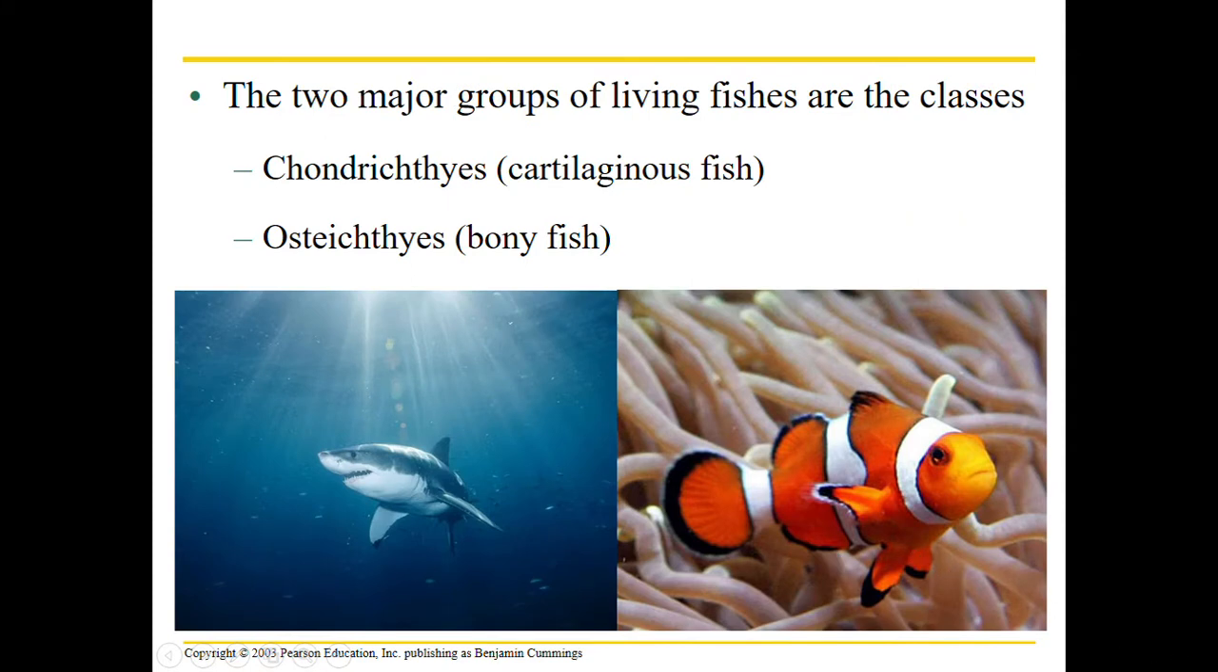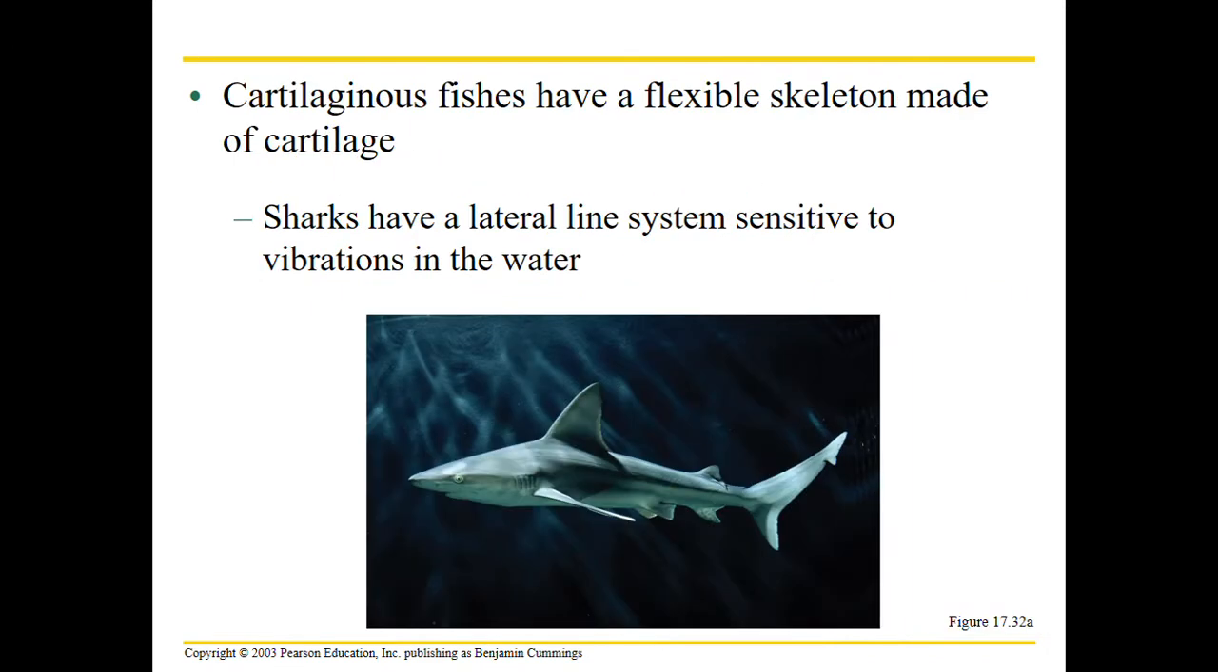After the jawless, the two major groups of fish were chondrichthyes, the cartilaginous fish like sharks, and osteichthyes, the bony fish. So osteo stands for bone. Clownfish are an example. Interesting with clownfish, the smaller ones are males, and there's one female, and once she dies or moves on, the next largest male becomes a female. Clownfish are super interesting.